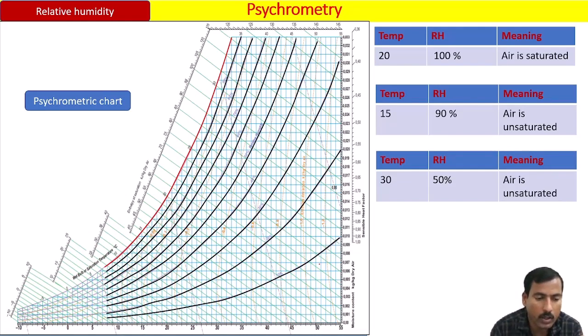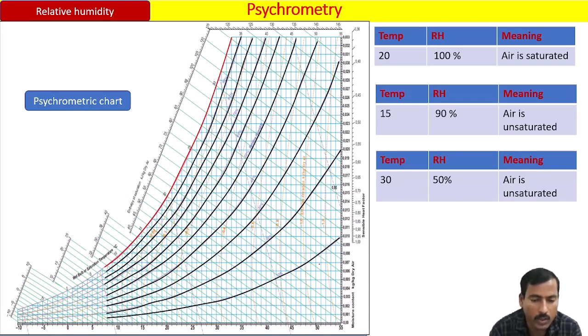We used to see the maximum quantity of water vapor at a temperature and compare it with how much water vapor the air is carrying. If the air carries water vapor equal to its maximum capacity, we called it saturated air. If it is less than the maximum capacity, we said unsaturated.